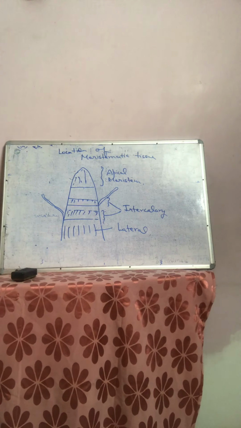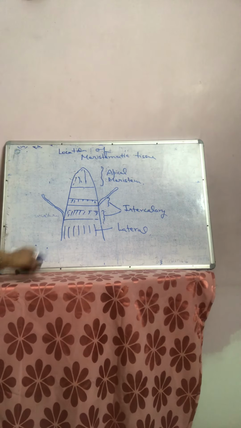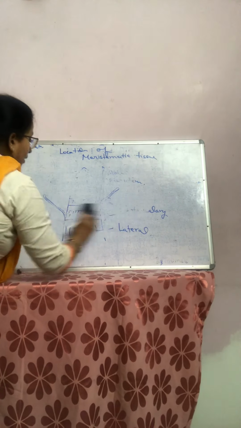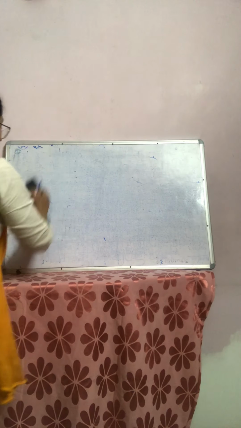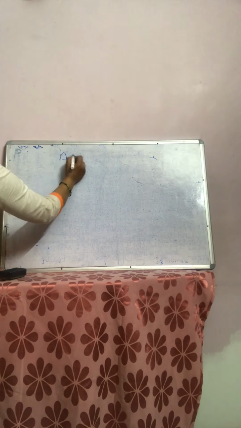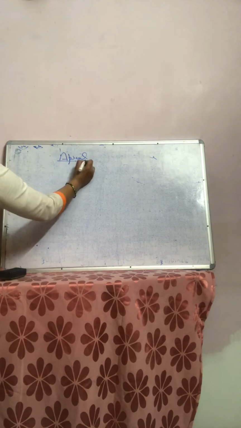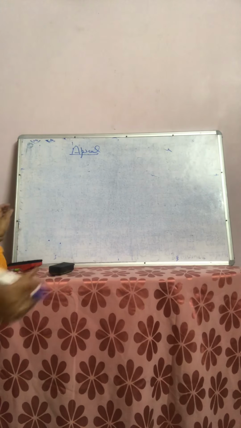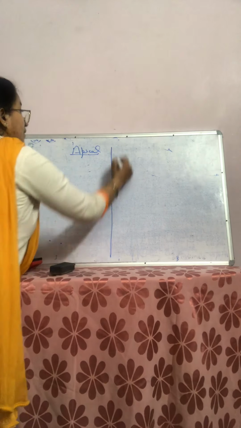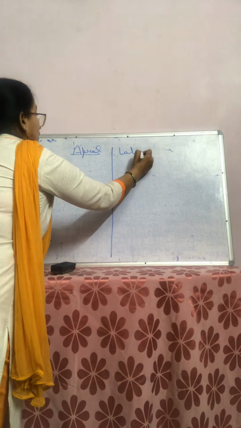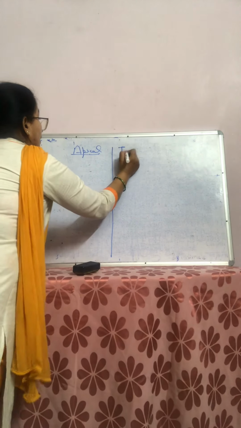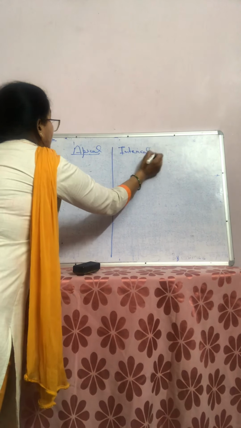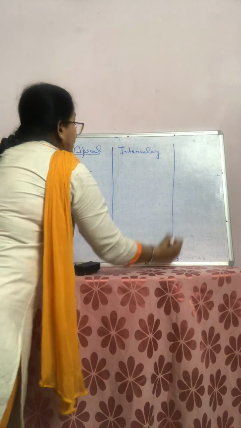Now, question arises: what is the difference between these three types of meristematic tissue? Apical, intercalary and lateral.